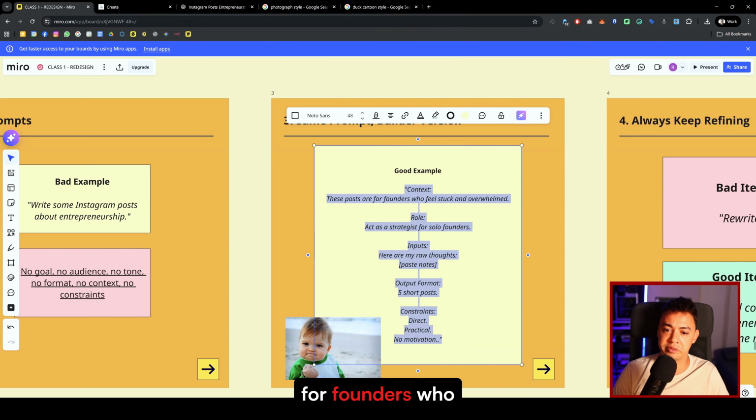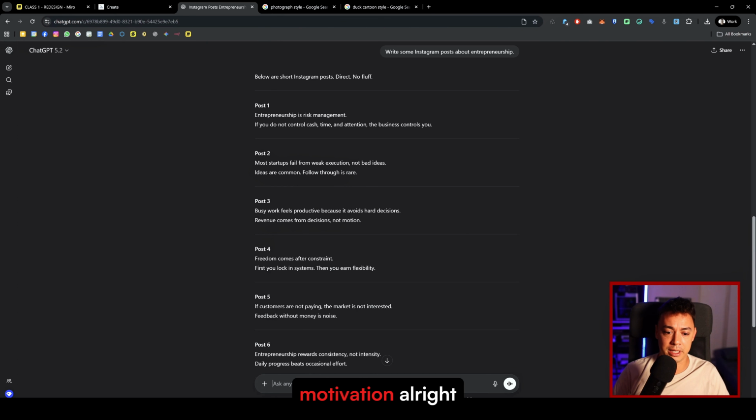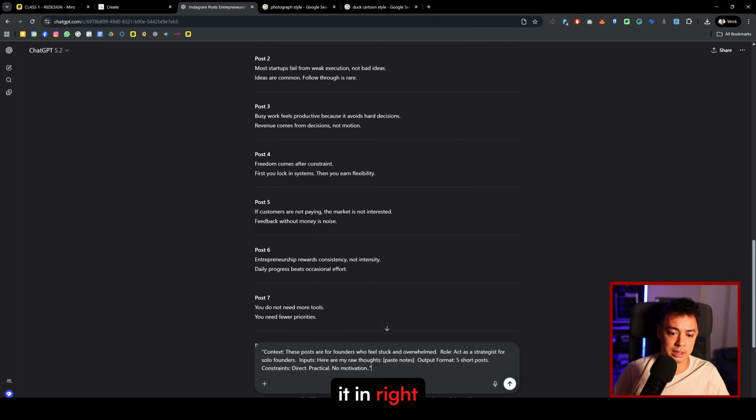These posts are for founders who feel stuck and overwhelmed. The role: act as a strategist for solo founders. Input: here are my raw thoughts, so just add some notes to make it a whole. Output format: 5 short posts. Constraints: direct, practical, no motivation. All right, let's just put it in, right?